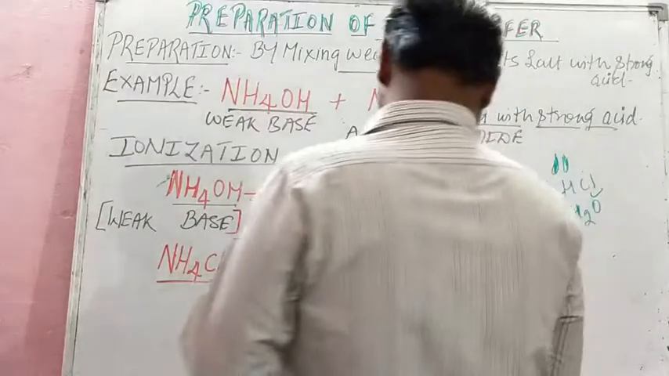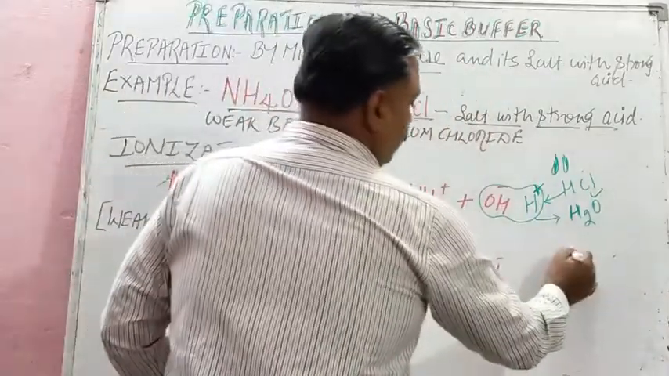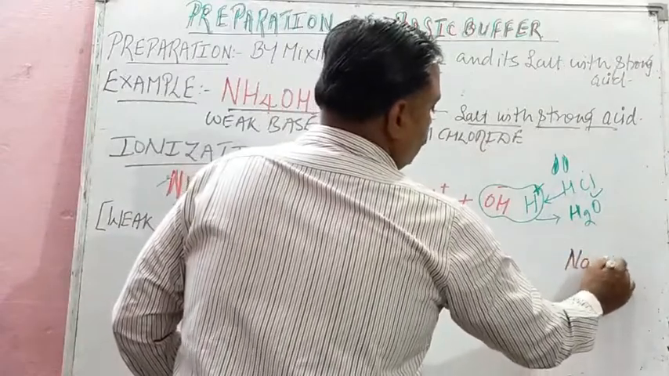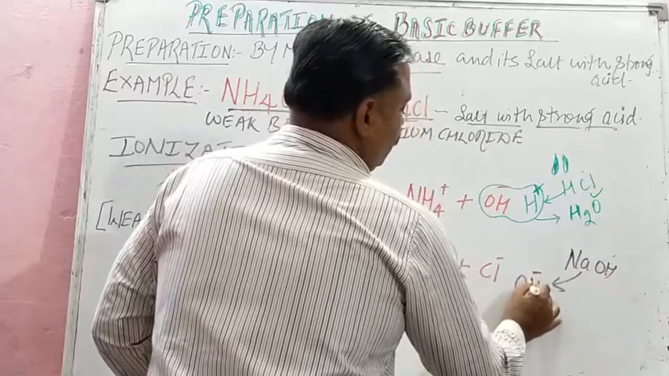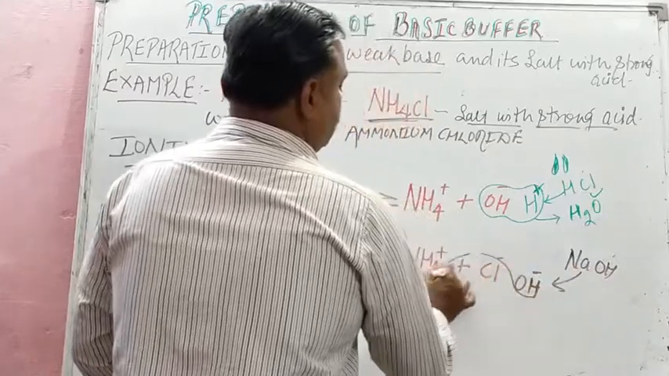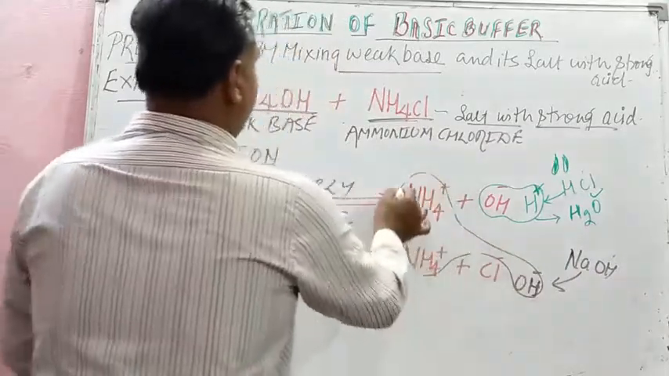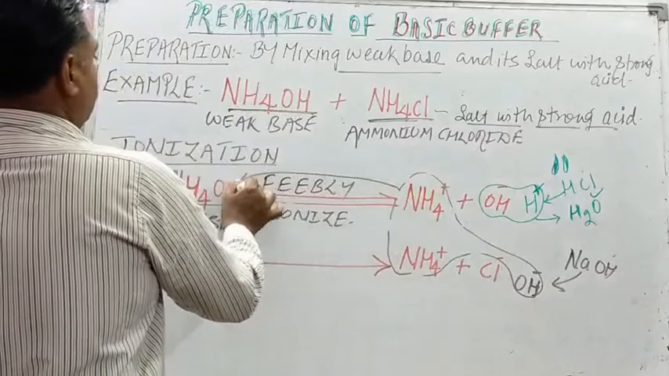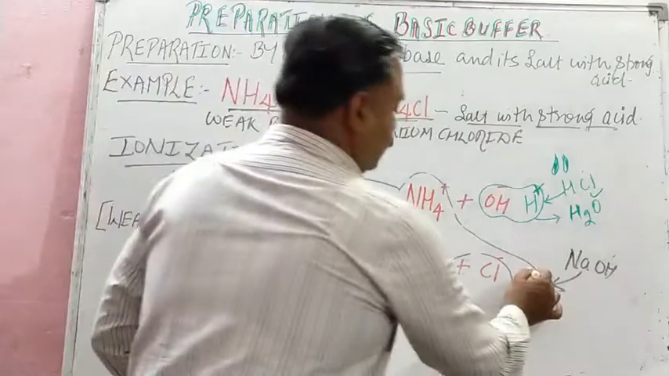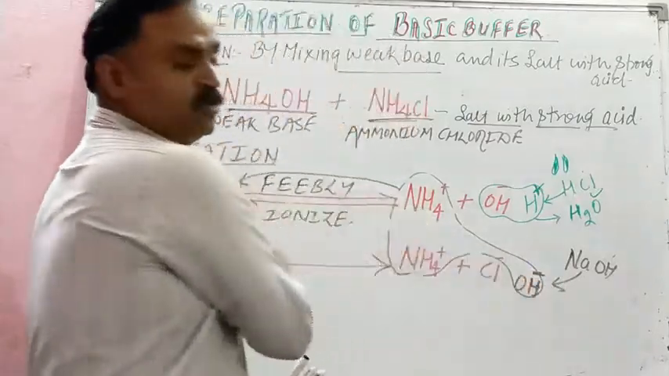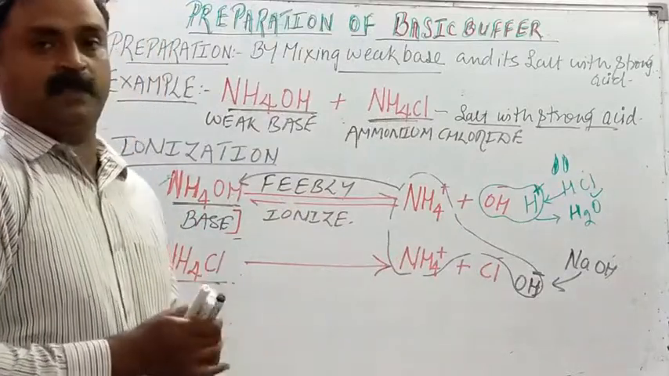Similarly, when we add a strong base, say NaOH, that will produce hydroxyl ion, and children, this hydroxyl ion will combine with this dissociated ammonium ion and will again form the weak base called ammonium hydroxide, and so in this way hydroxyl ion is also consumed and there is no change in pH value, isn't it?